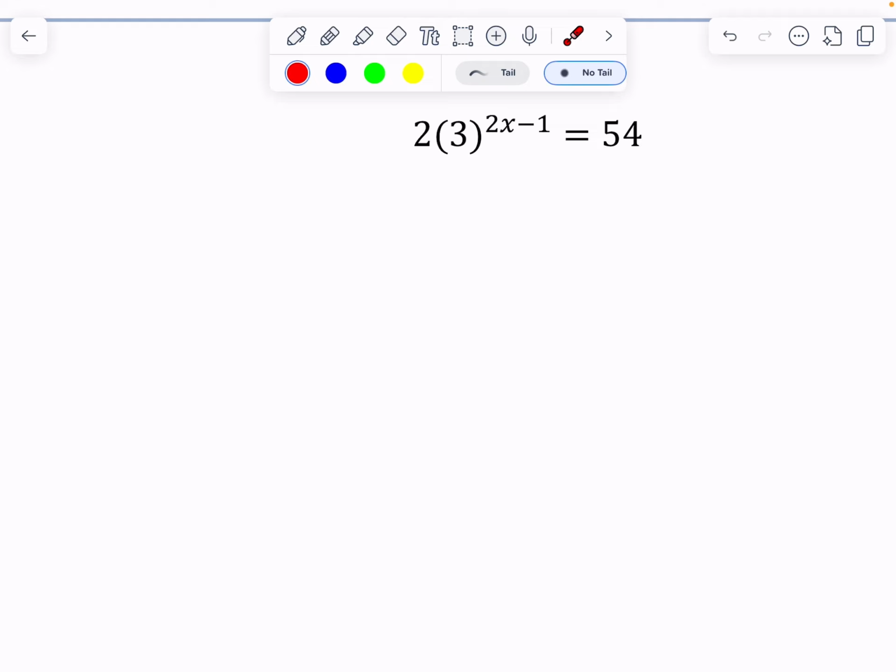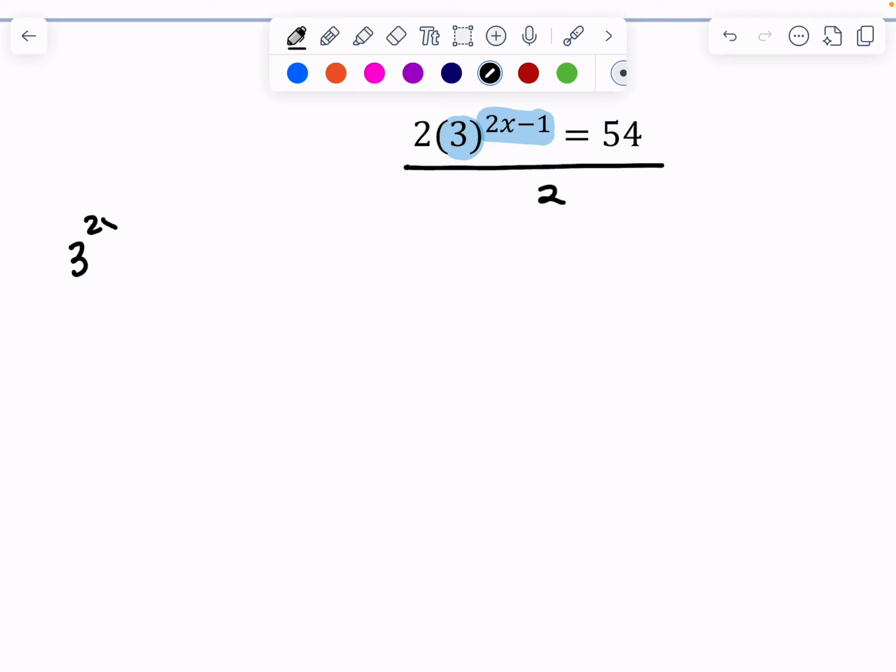Before I can do anything, I have to isolate my exponential, so my base and its exponent. What that really means is I need to get rid of this 2. Well, the operation between the 2 and the 3 is multiplication, so I can just divide it to the other side. So now I have 3 to the 2x minus 1 equals 27. This is the step where we can do two separate things.